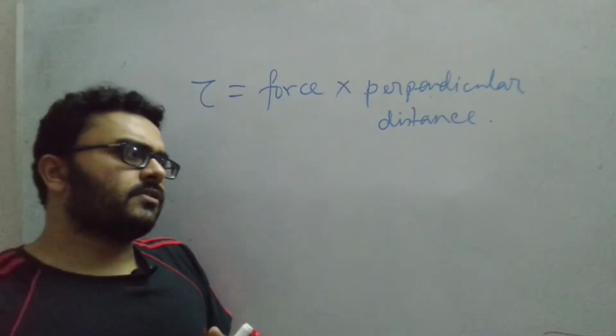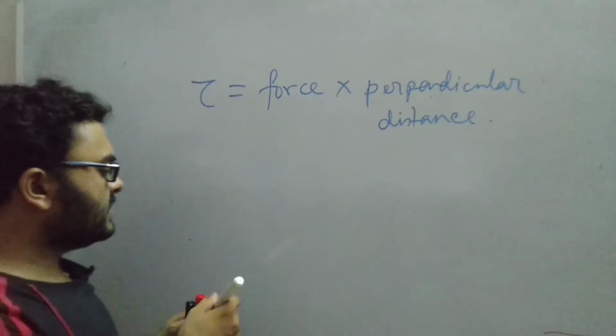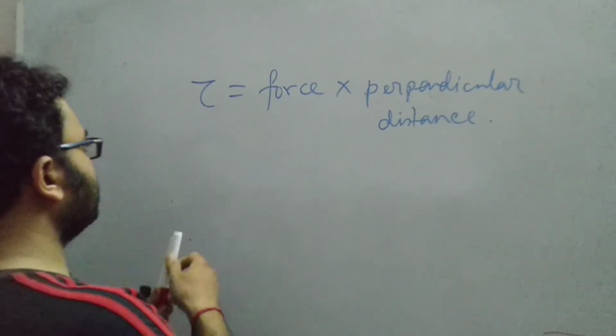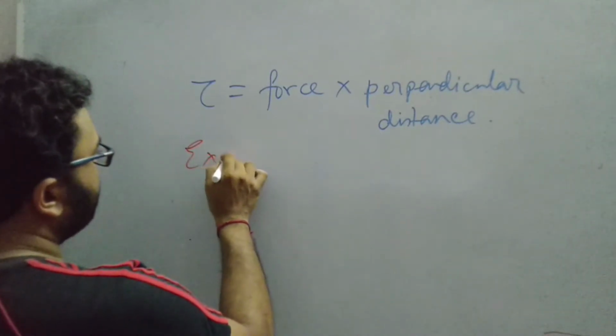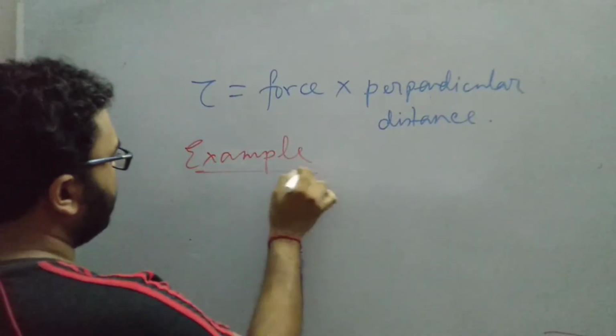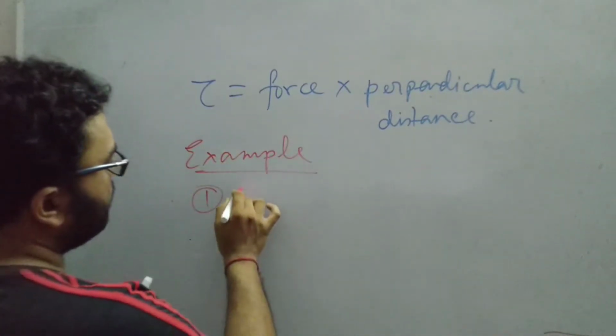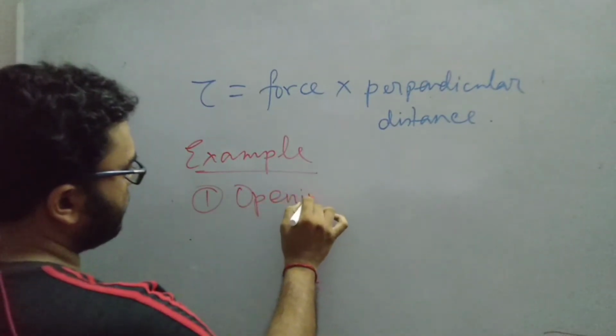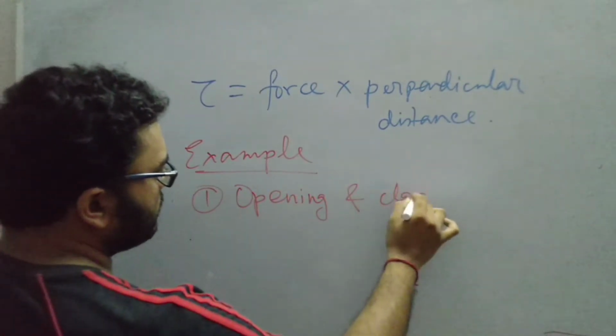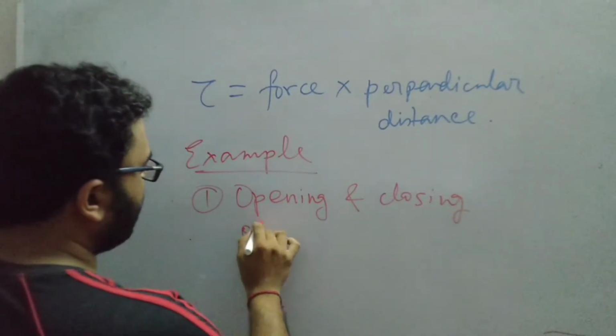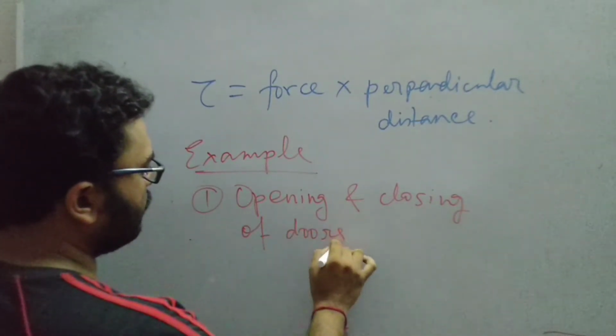The first example that we considered was the opening and closing of doors and windows.